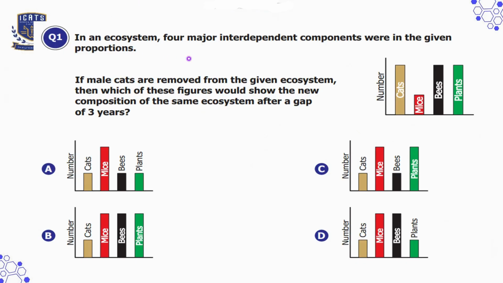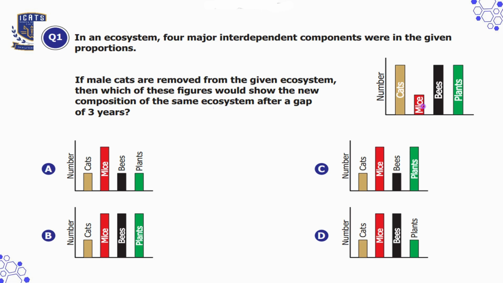Question number 1. In an ecosystem, four major independent components were in the given proportions. If male cats are removed from the given ecosystem, then which of these figures would show the new composition of the same ecosystem after a gap of 3 years?